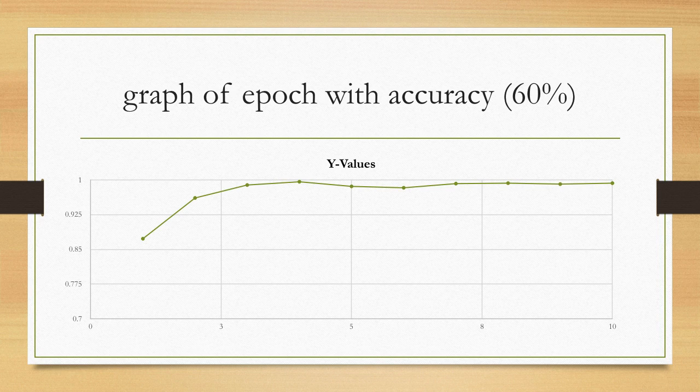We found the accuracy of the training is very low at epoch 1, then increases significantly at first, and then stabilizes at 0.993, which is very close to 1.